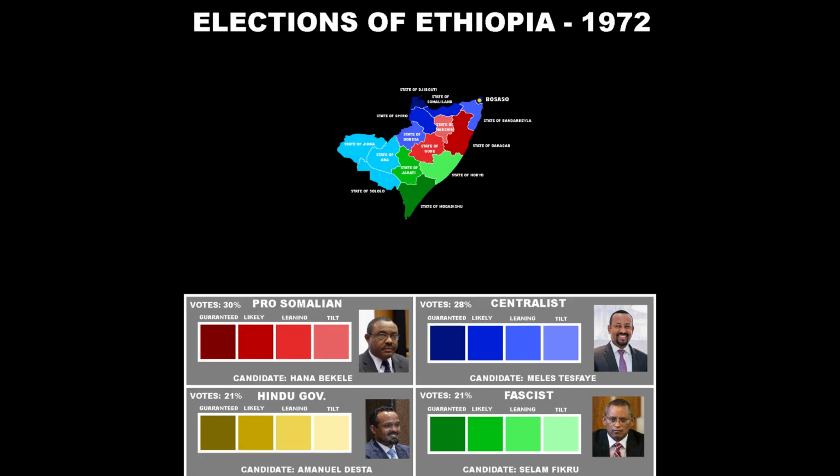These guys were prevalent in the south, where the majority of the population is the light red religion. They are pretty much the opposite to the centralists, as they lose influence as you move north instead of south. The final party in this hellhole of an election is the Hindu government, which is the brown religion. Most of their land is under their firm control, except the south, which is disputed by the fascists. The outcome of this election would of course be a civil war.